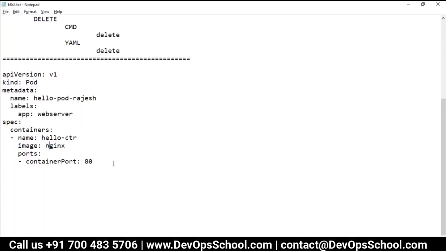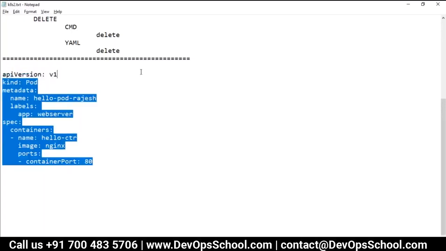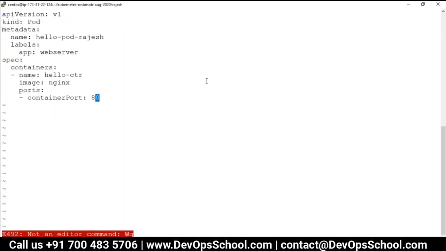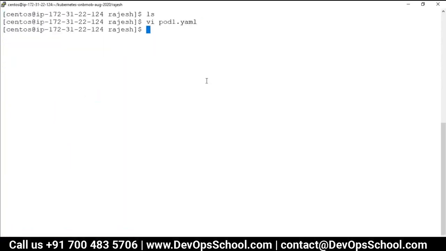Got it? Okay. So here, this is an image. Now I'm going to copy it inside my pod1.yaml, because I need so many pods. So I'm going to name it so all of my files can be stored and committed, so you can get it as a reference also. So kubectl create, where -f means file name, and pod.yaml.